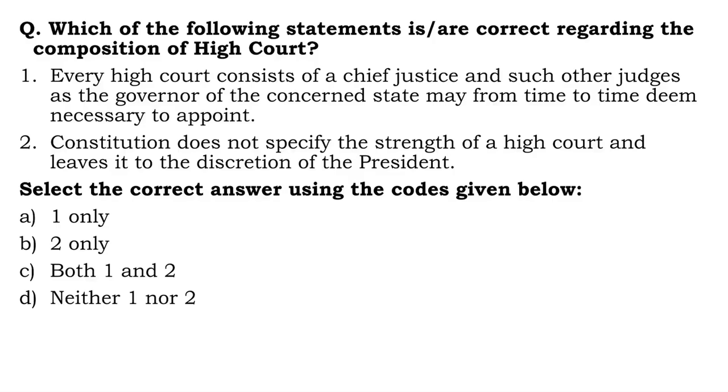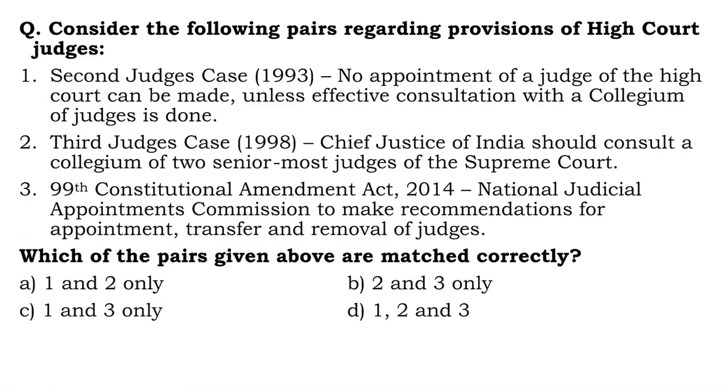Sadly, the President is the one who appoints the judges of the High Courts as well as Supreme Court, though, of course, in consultation with the Governor. So, 1 is wrong. Second one, the Constitution does not specify the strength of a High Court and leaves it to the discretion of the President. This is absolutely correct. Hence, right answer is B, 2 only.